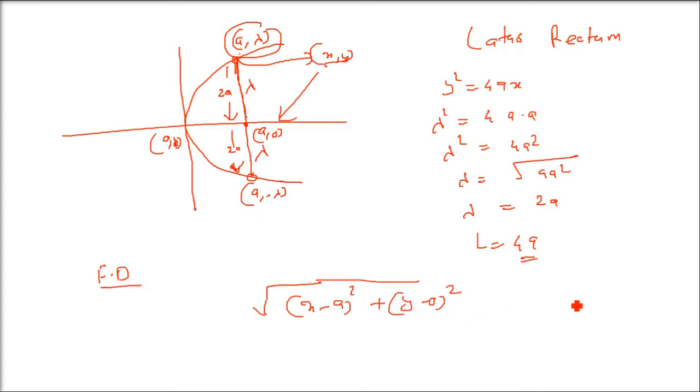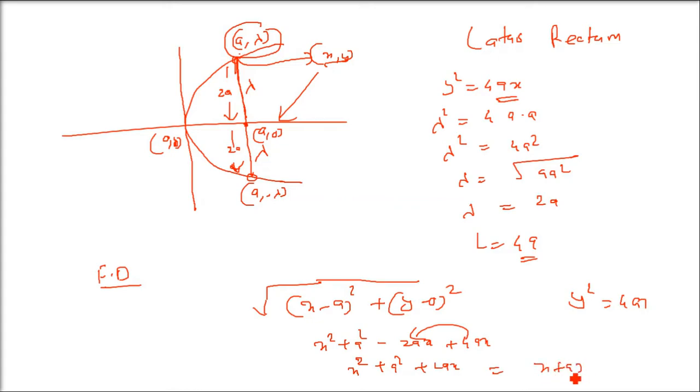So this is the square root of (x minus a) squared plus y squared. Now in place of y squared we can always put 4ax, since we know the equation now. Opening (x minus a) whole squared and putting y squared as 4ax, what do you get? x squared plus a squared minus 2ax plus 4ax, which is (x plus a) whole squared under the root. So you get x plus a. So this x plus a is the distance of any point on this parabola from the focus.